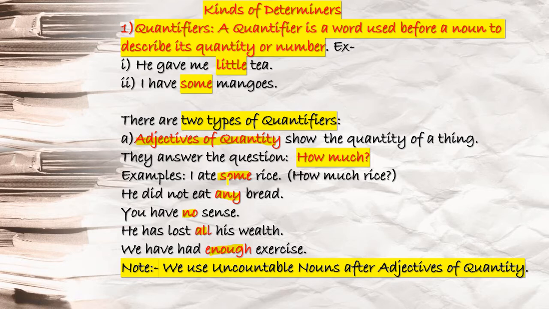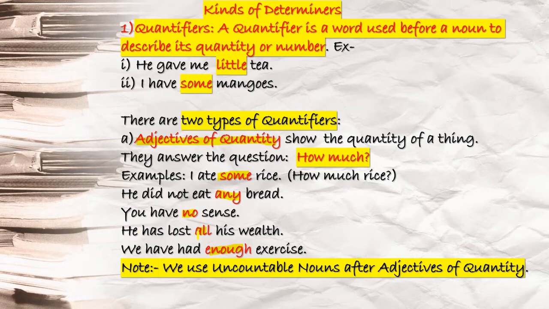How much rice? Some rice. Can you count rice? No, you cannot count rice. He did not eat any bread. Can you count bread? No, bread is an uncountable noun. Any. Okay, this is your adjectives of quantity. Next you see, you have no sense. Sense is used here like an uncountable noun, or rather an abstract noun. Sense can be used like a countable noun also, but at that time the use will be different. You have no sense.